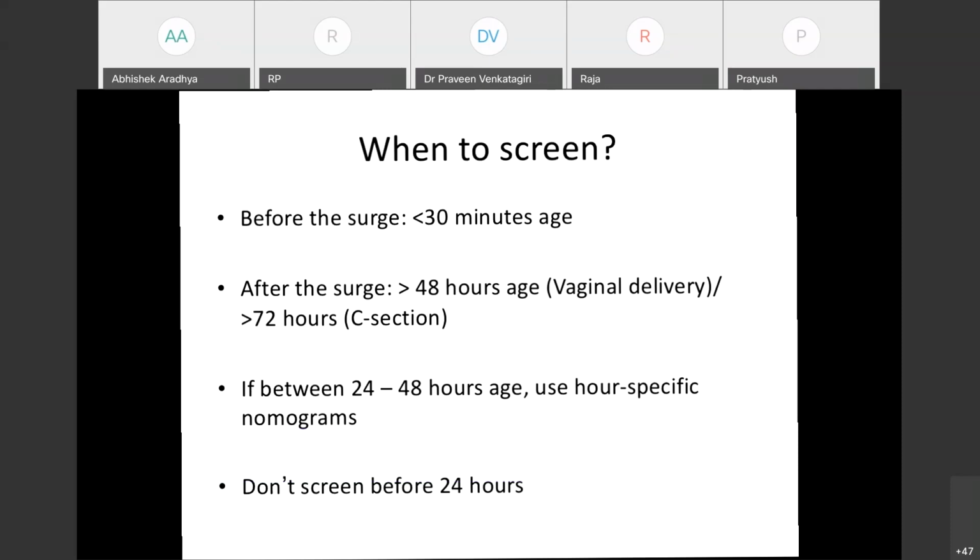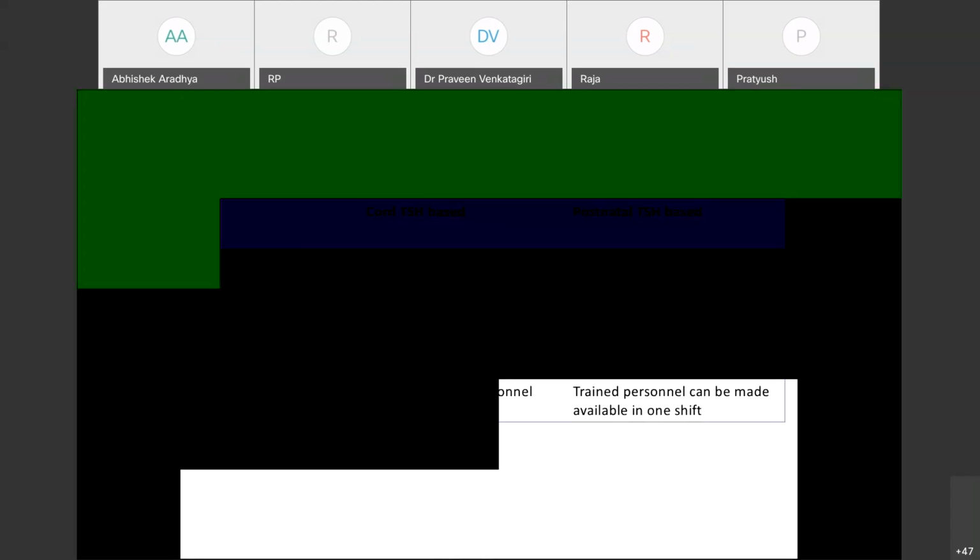But when we compare cord TSH and postnatal TSH, actually the recall is much higher in cord TSH. Most of the studies show that it is 4 to 6%. Only one study has shown 0.04%, but all the rest of the studies have shown it to be around 5%. In postnatal TSH, it is around 0.5 to 1%. So on an average, you will be calling around 5 times more babies for the diagnostic test when you are using cord TSH based screening.